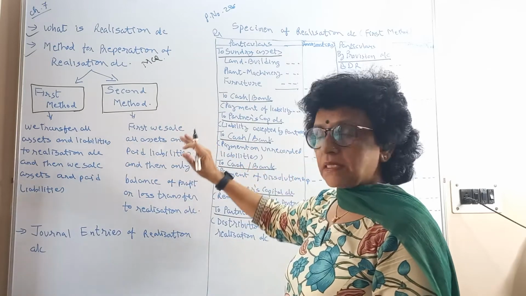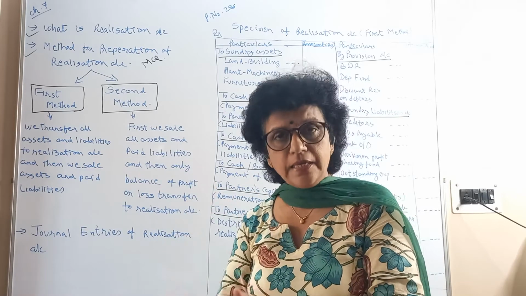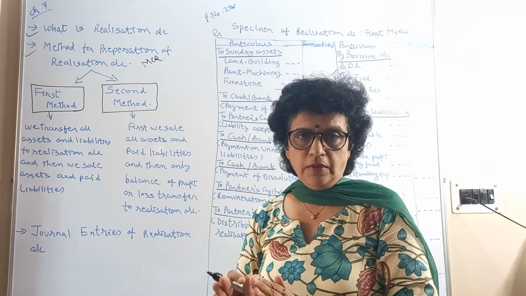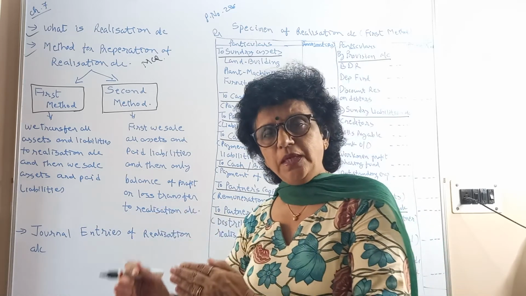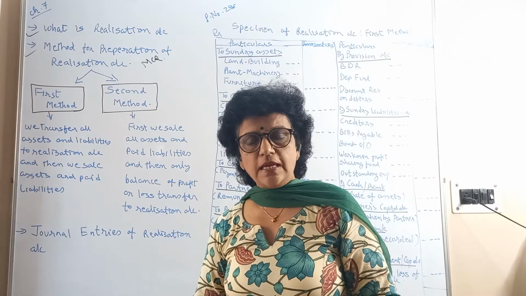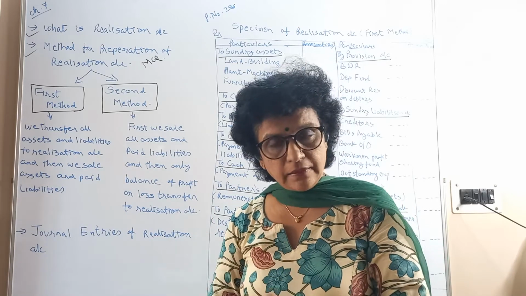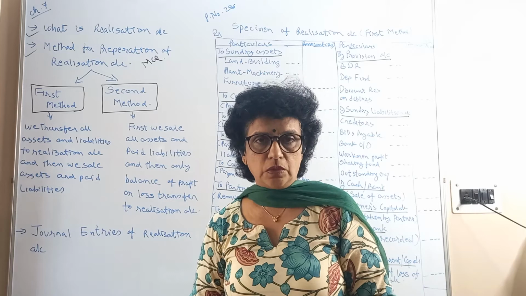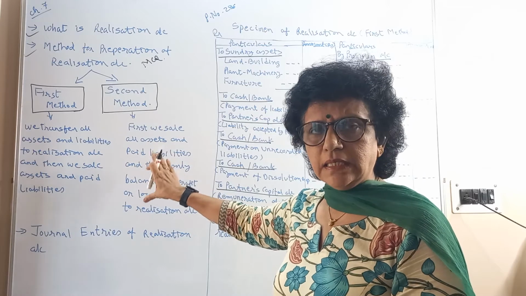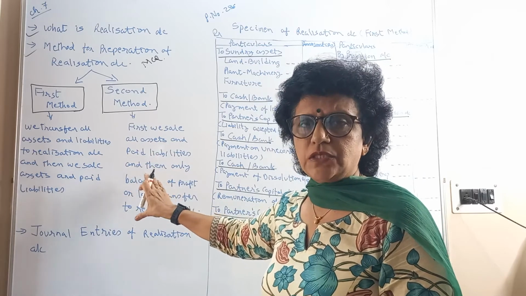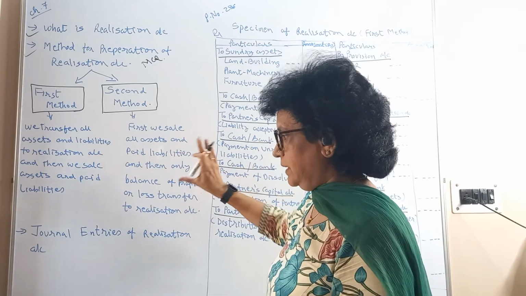Second method. In the second method, what are the partners doing? They are selling the assets by use of the asset account itself. Only the profit or loss, whatever they have, is transferred to the realization account. In the same manner, all the liabilities are paid through the liability account itself, and then the liability account is closed. So in the second method, you have a very small number of entries. Only when there is a need of transferring the realization profit or loss, that only is transferred. That is the second method of realization account.